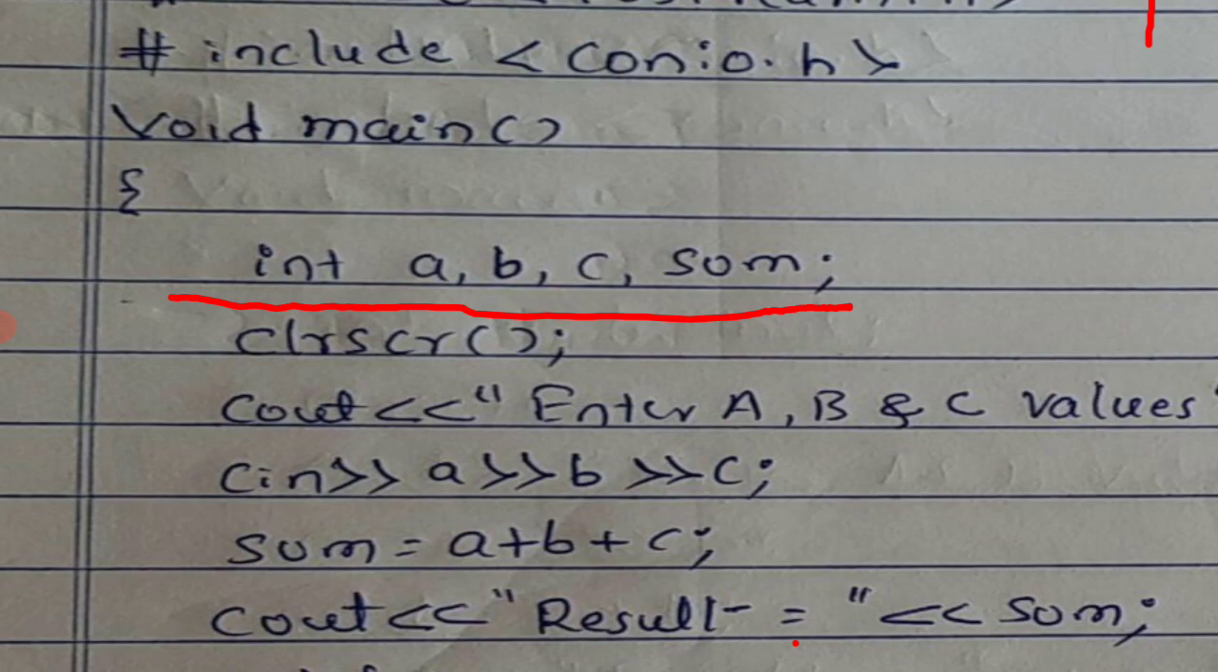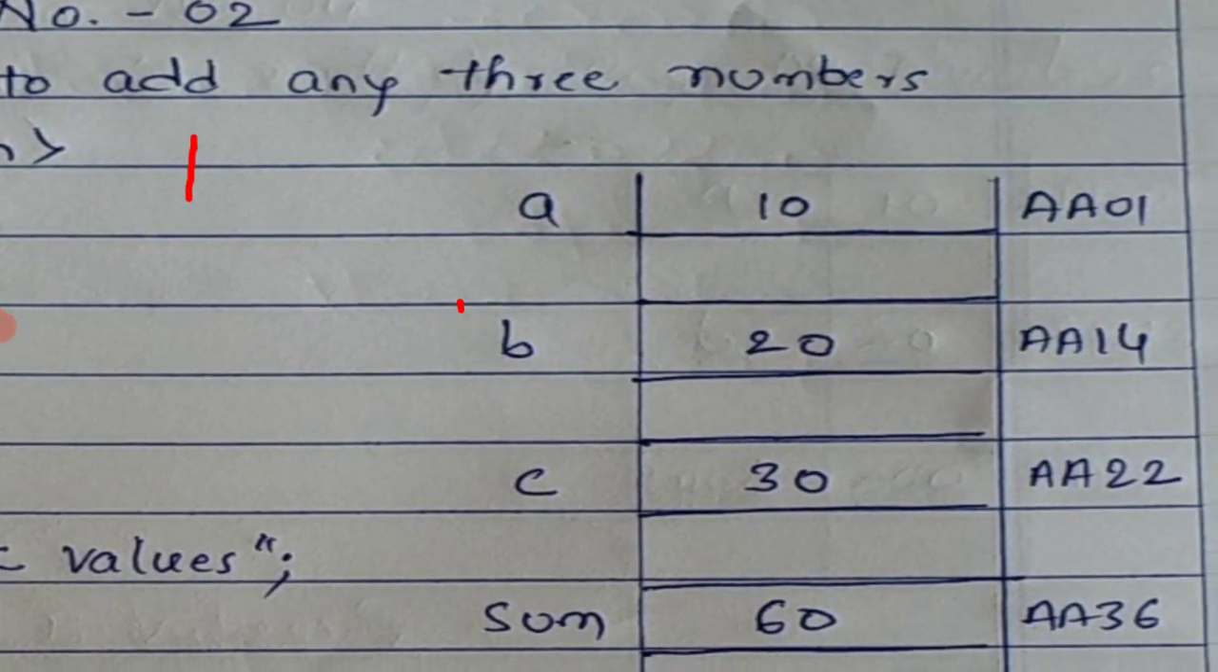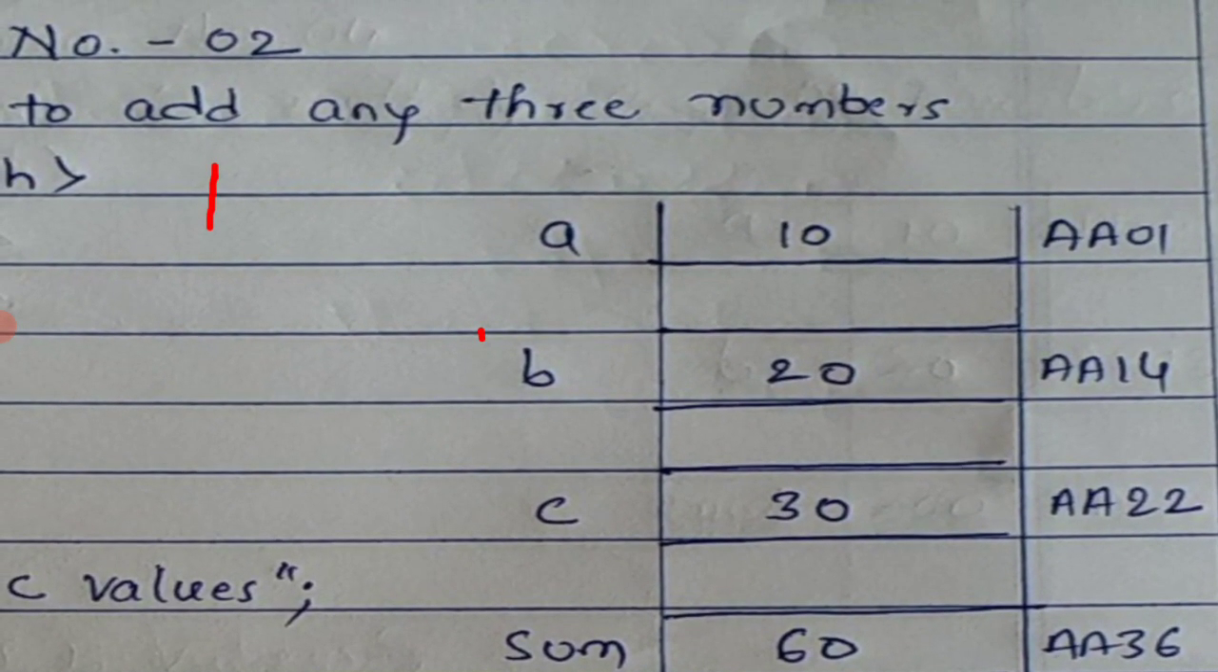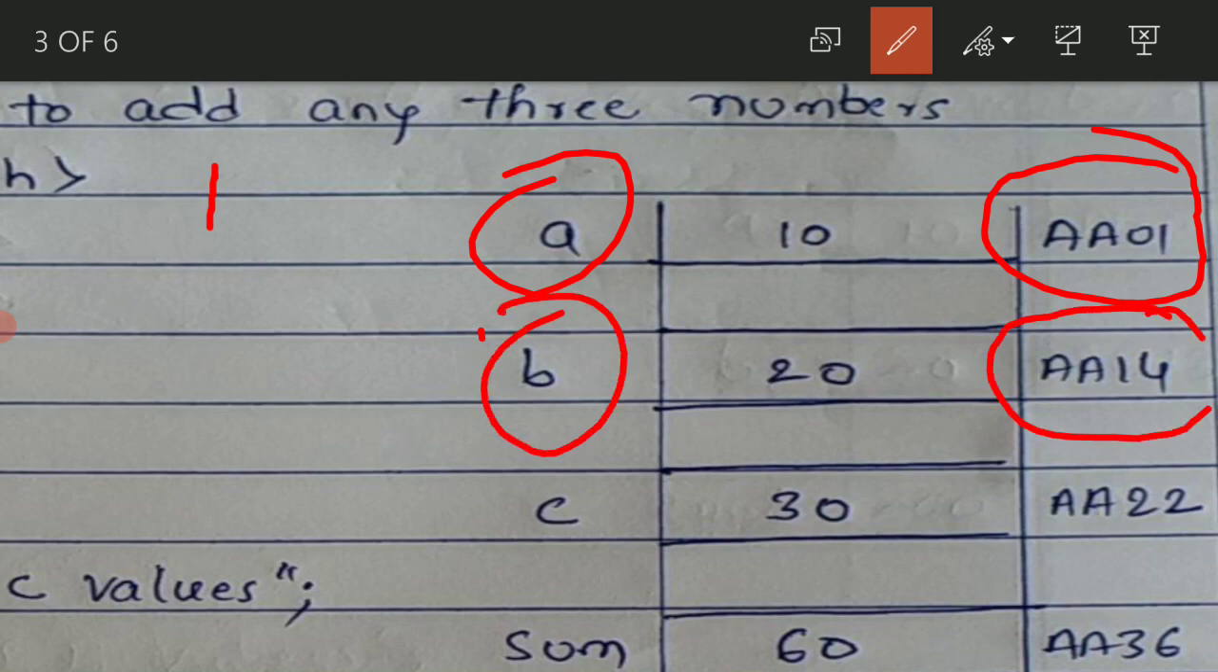All these are integers. See, when you declare this, what happens? Here you can concentrate. This is A, which is reserved in some memory place, AA01. This is B, which is reserved at AA14. I have shown it can be any numbers. Okay, 01, 02, 14, 15. C is going to be reserved at AA22. Are you getting my point? Then sum. It's going to be at AA36. It can be any numbers.